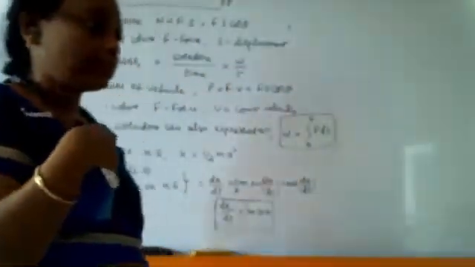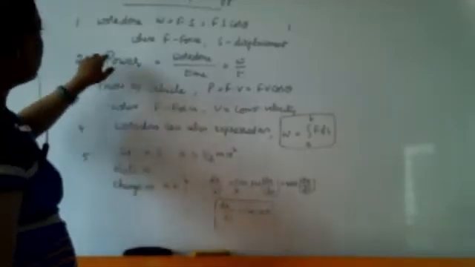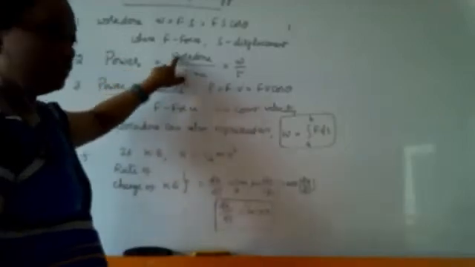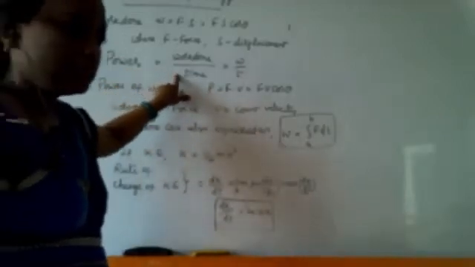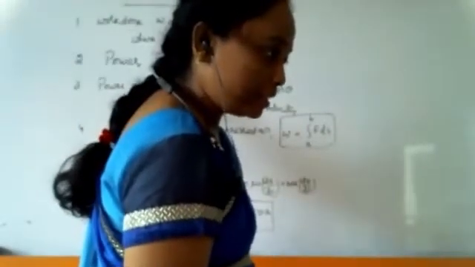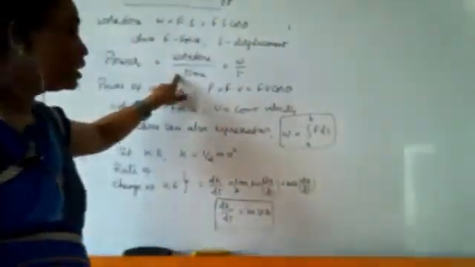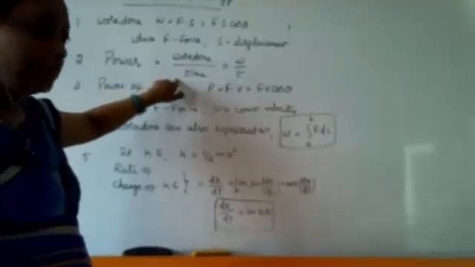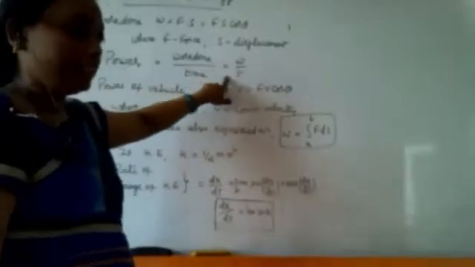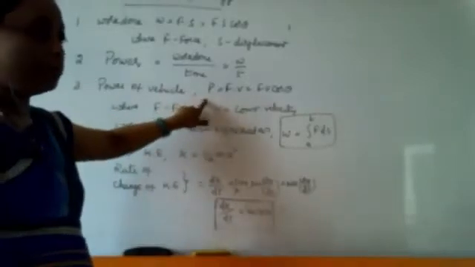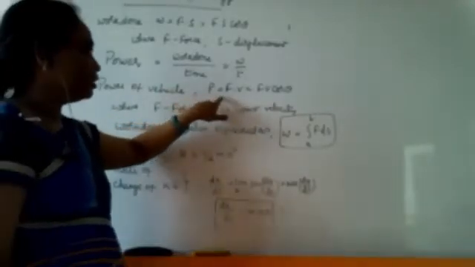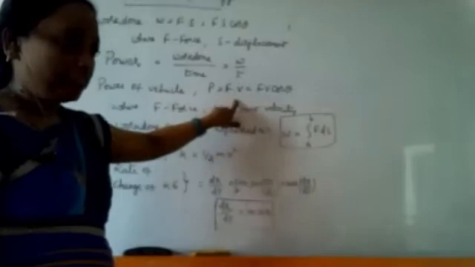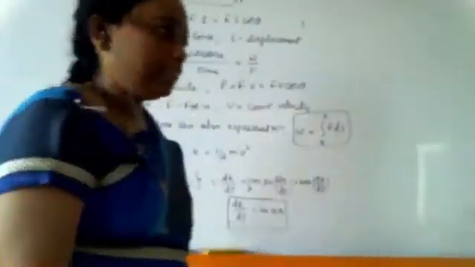Monica. So the next definition will be power. How can we define power? Power is nothing but work done by time. So we can write power is equal to work done by time, that is W by T. And the power of a vehicle can be written as P is equal to F into V.